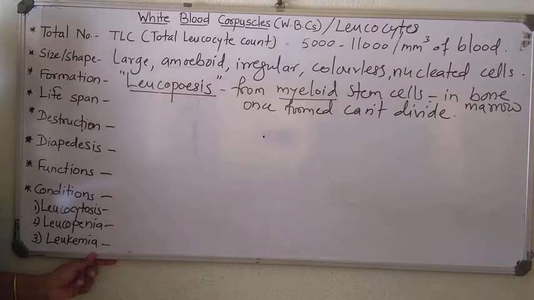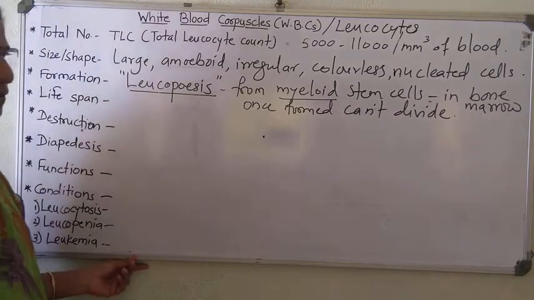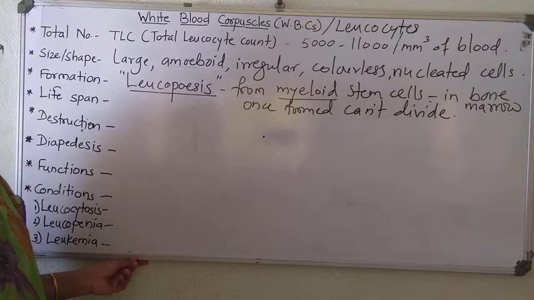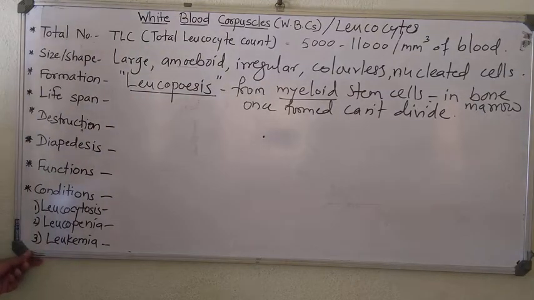So that is about the formation. The formation of WBC is known as leukopoiesis. It occurs from myeloid stem cells in bone marrow, especially. Once formed, cannot divide. Then lifespan. The lifespan is generally not definite.